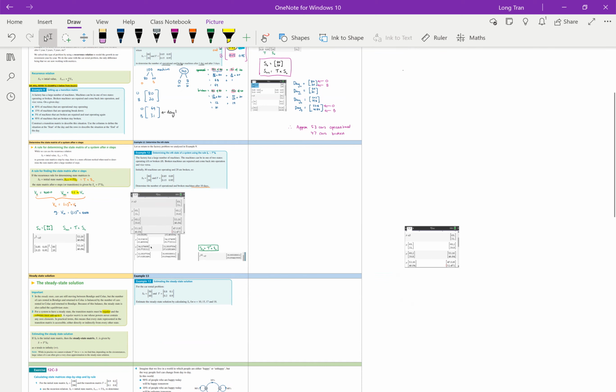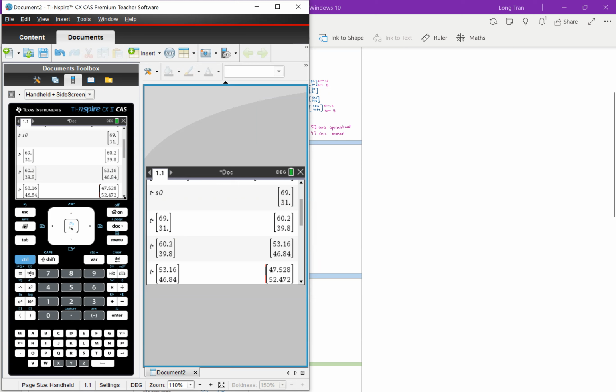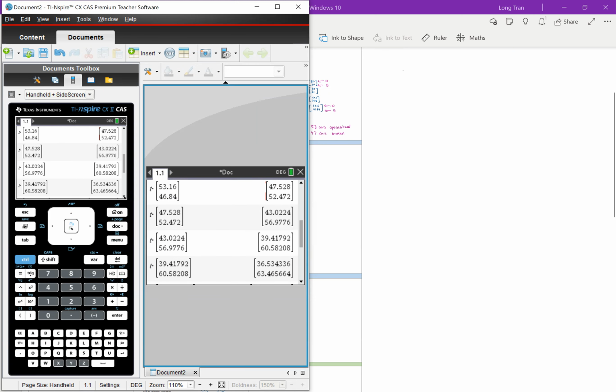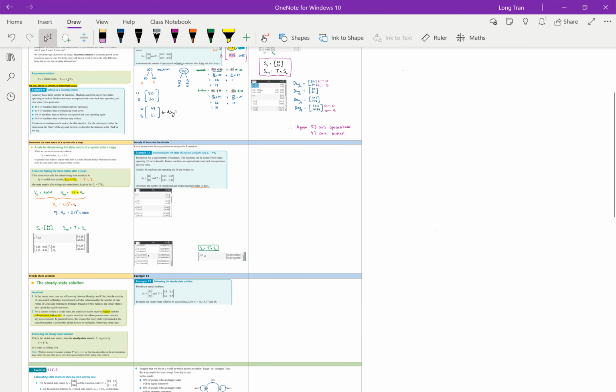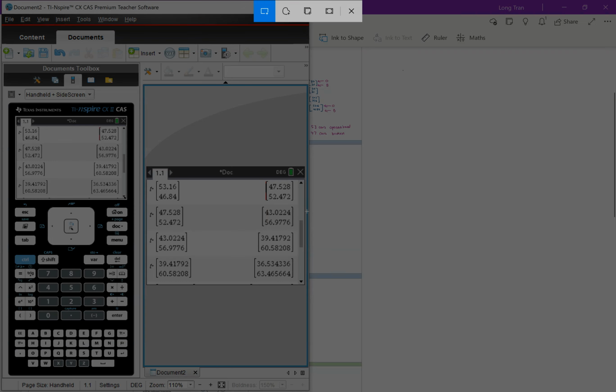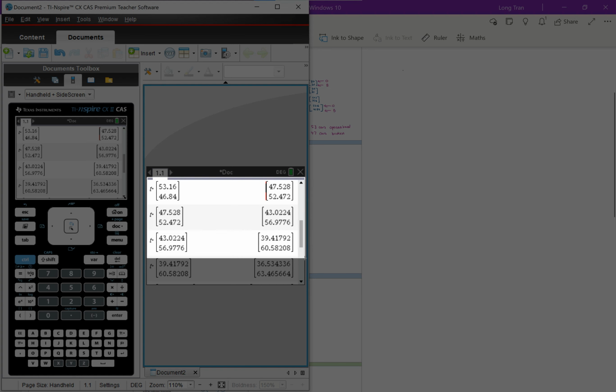So this is the starting value. I probably should make that smaller just to fit there. There's probably another one, so 47. Okay, there we go. I think it'll be up until this point.